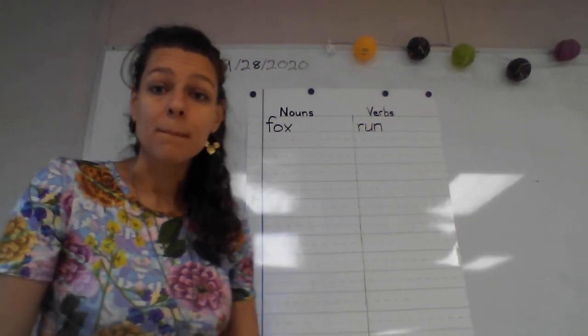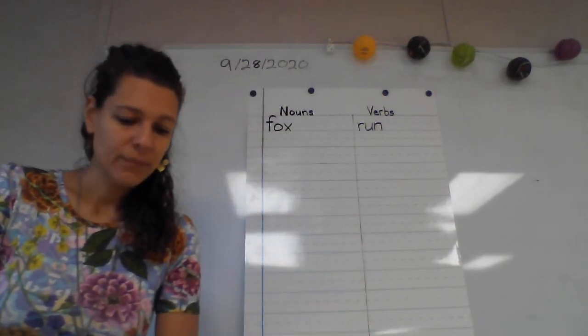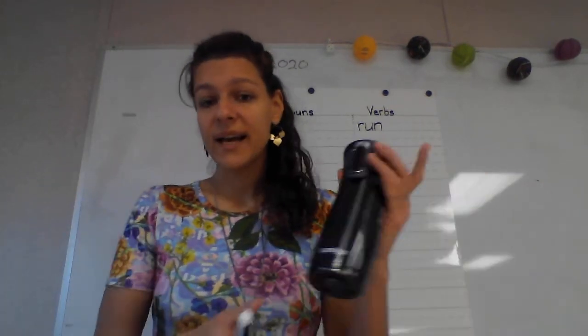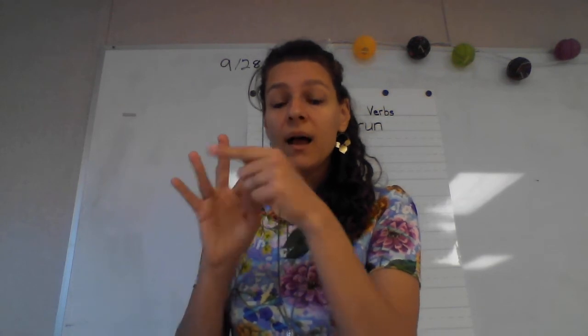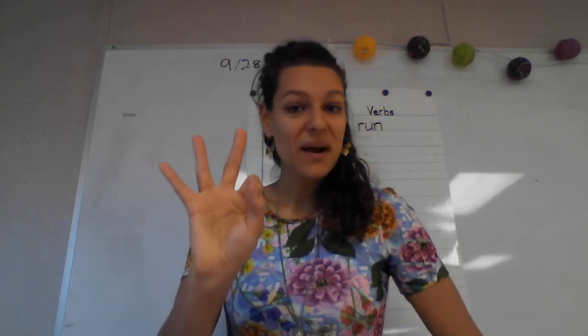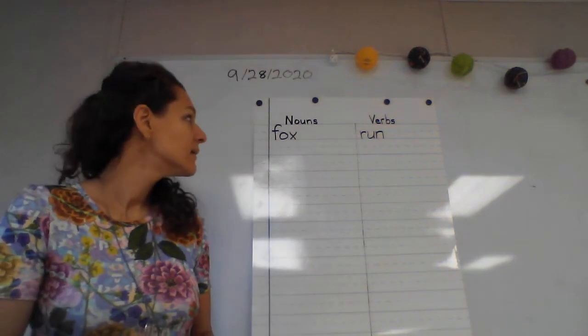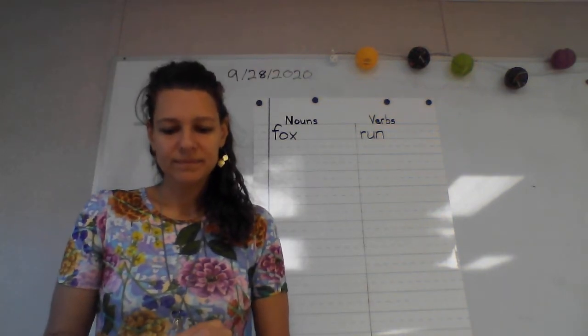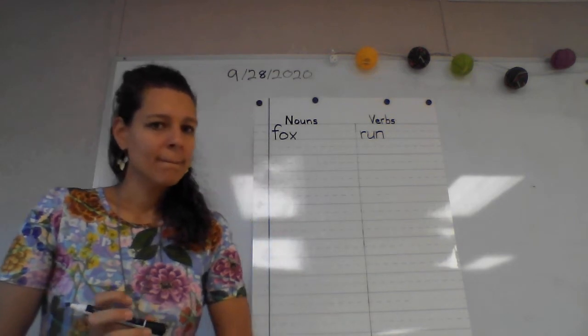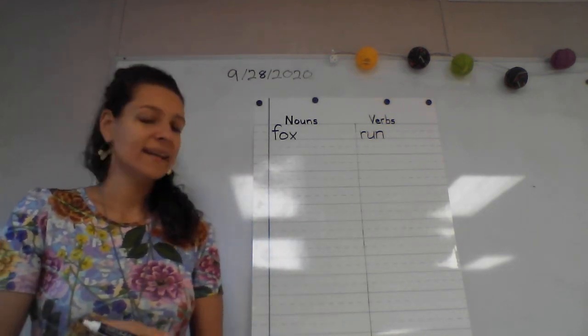Let's do another word. Let's write the word mug. What's the word? Good, mug. My mug is full of coffee. Mug. What sounds do you hear in the word mug? Good, our sounds are m, u, g. All right, write those sounds on your paper and say them while you write them. Put your pencil down when you're finished.